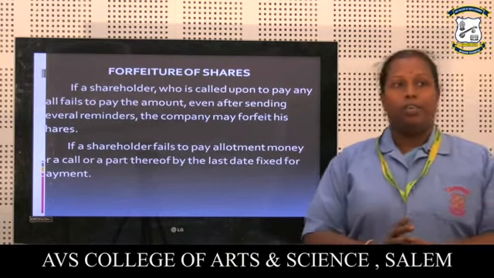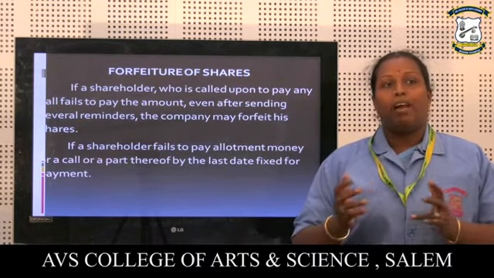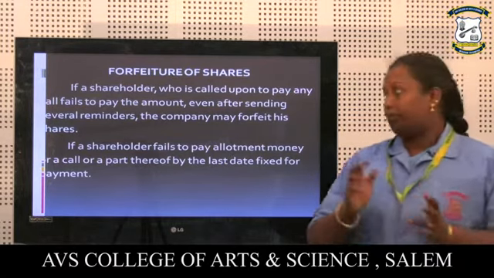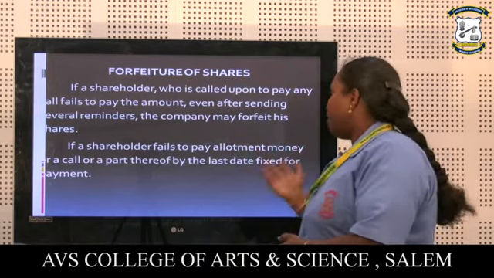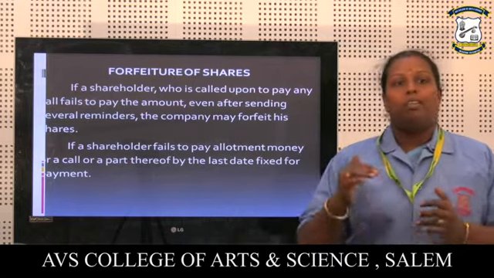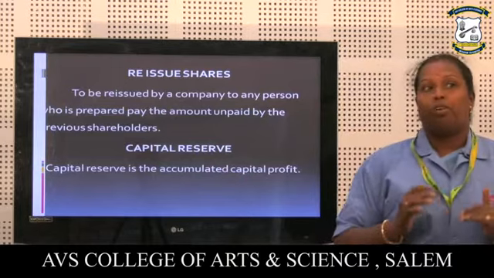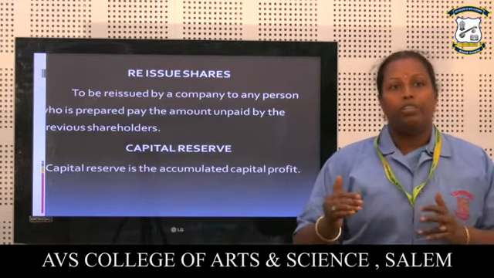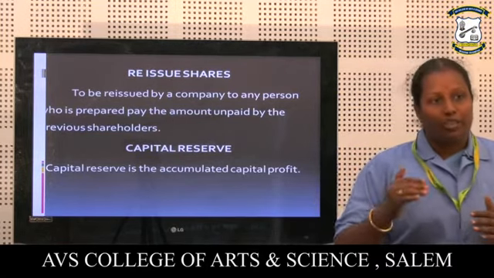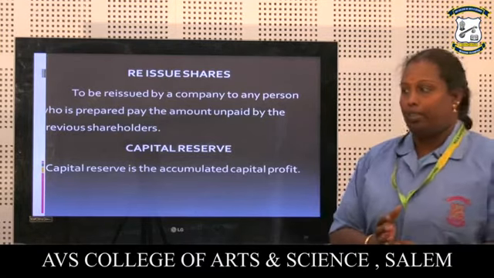Forfeiture of shares. If a shareholder who is called upon to pay any call fails to pay the amount even after sending a reminder, the company may forfeit his shares. This applies if a shareholder fails to pay allotment money or a call money, or a part thereof, by the last date fixed for payment. Reissue of shares. Forfeited shares may be reissued by a company to any person who is prepared to pay the amount unpaid by the previous shareholder. Capital reserve. Capital reserve is the accumulated capital profit.